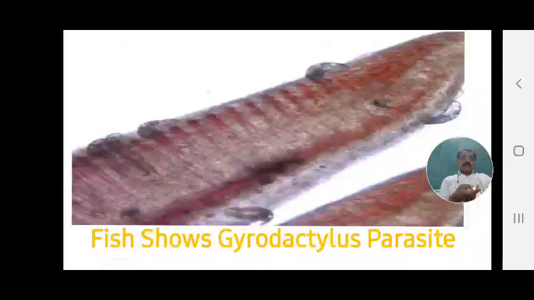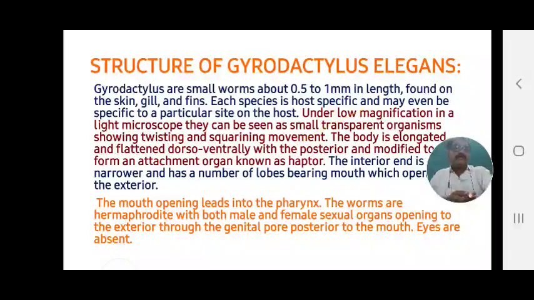This is the fish that shows the Gyrodactylus parasite. On the internal part of the body, in the flesh of the fish, there are parasites. These are the internal pathogens. They attack the internal part of the fish body, the internal part of the animal's body. These can be observed and seen in this figure.